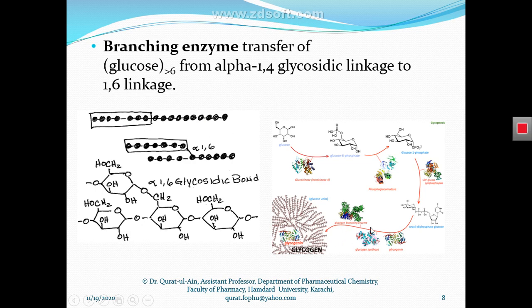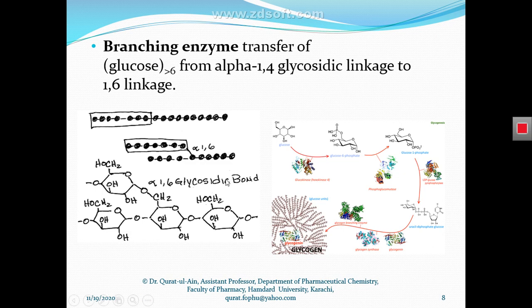When this chain of polysaccharide having 1,4 alpha glycosidic bonds has formed, the glycogen branching enzyme cuts this chain from here and transfers this chain of polysaccharide onto the previously existing polysaccharide chain.